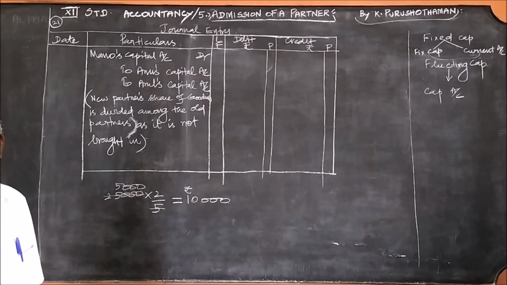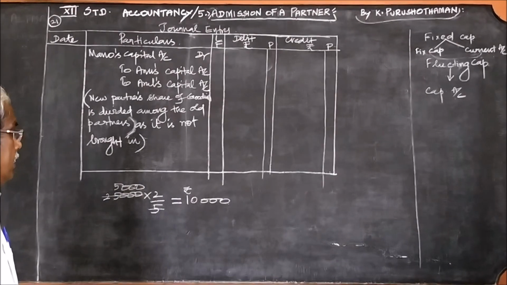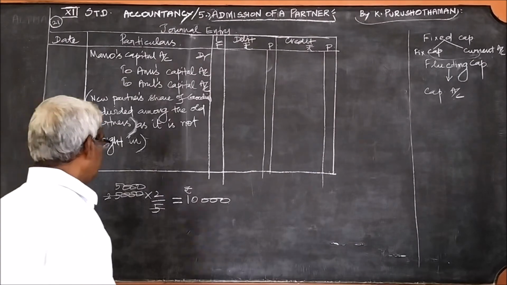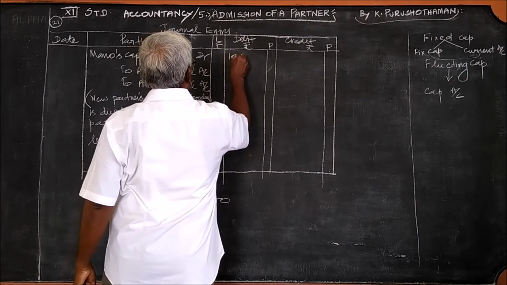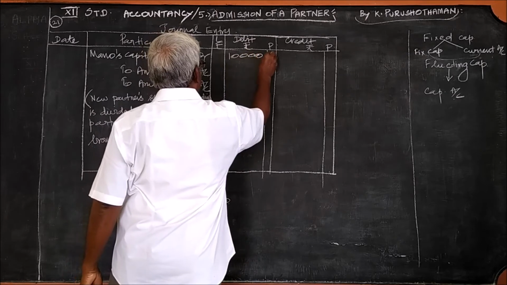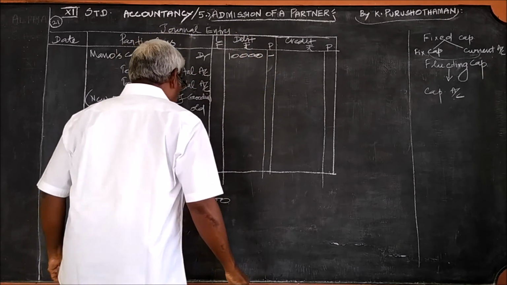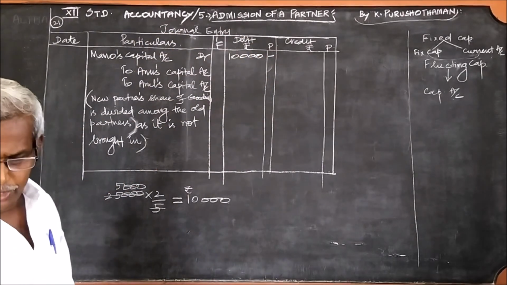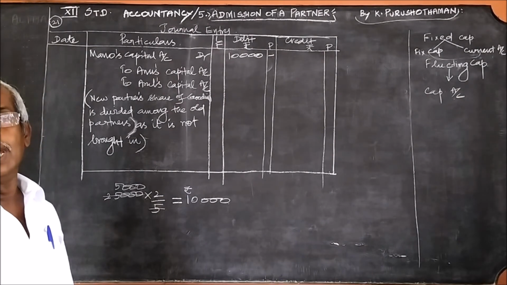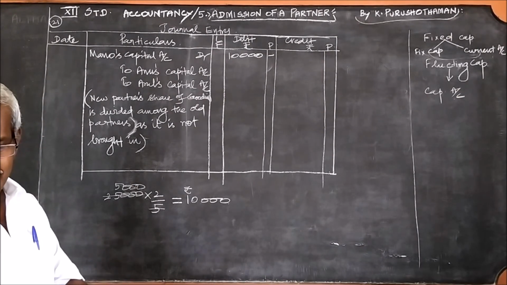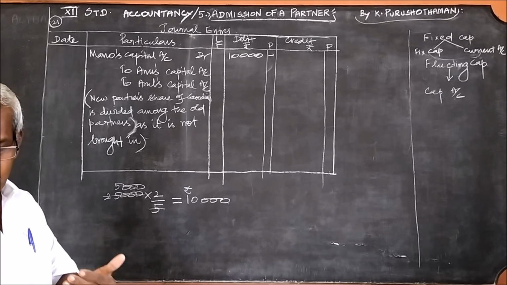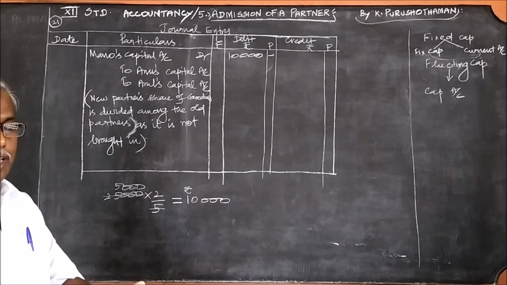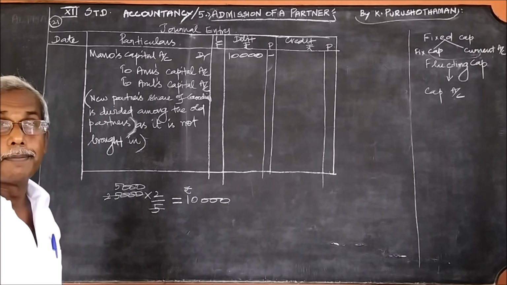In what ratio? In the ratio 4:1. So this 10,000 should be shared. So you write 10,000. And in what ratio? Here only one ratio is given. Only the new ratio is given, and the old partners are permitted to divide in the ratio 4:1.